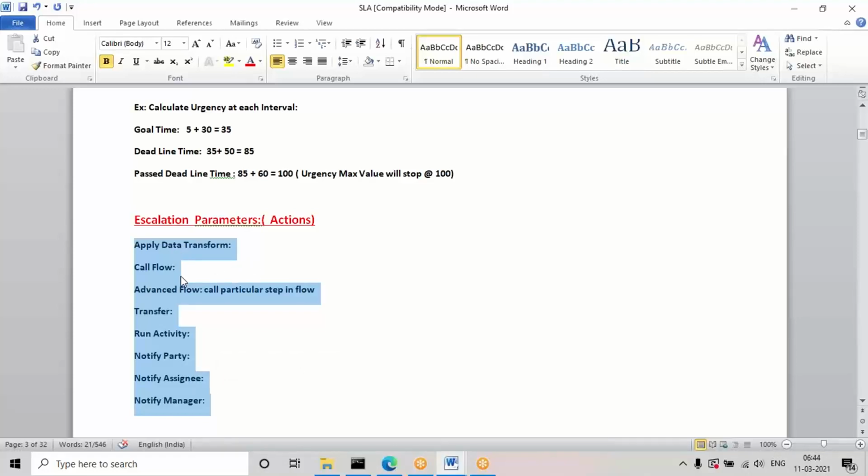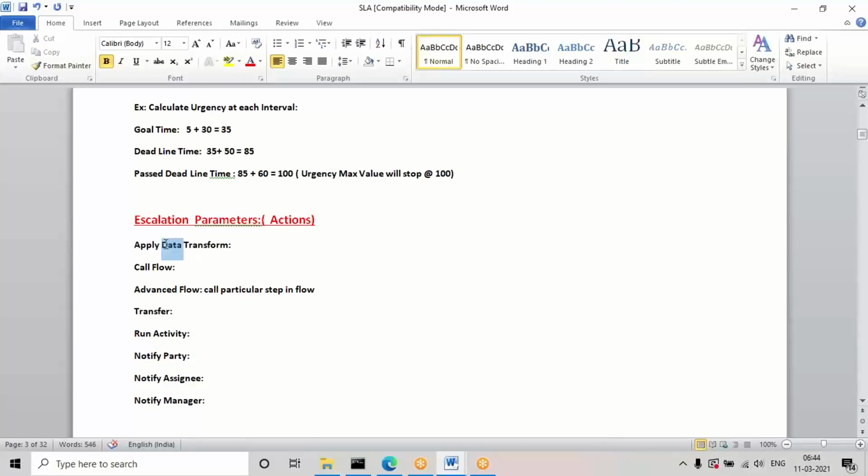So any action you want to set after some interval, or after some goal interval or deadline or anything, you can use these additional options based on our task. Mostly we'll be using transfer and run activity, and after that some notifications also we can configure if required. Okay, so I'll tell you all of these.